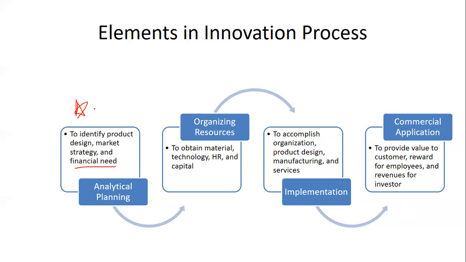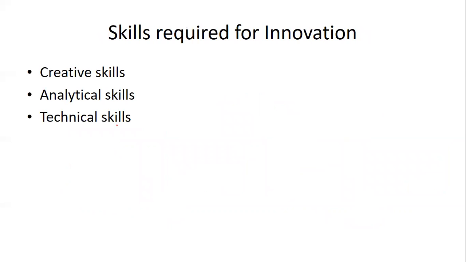Next is implementation, that is, in order to accomplish the goal, the design and manufacturing services are accordingly implemented. And commercial application, that is to provide value to the customers and reward to the employees for the efforts they have put in. So these are the elements in the innovation process. Now, skills required for innovation.